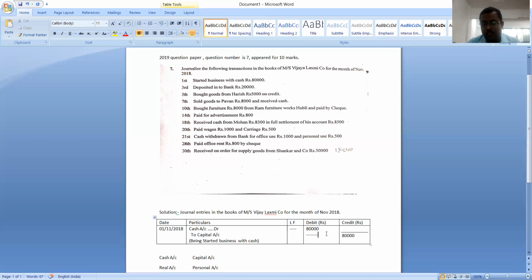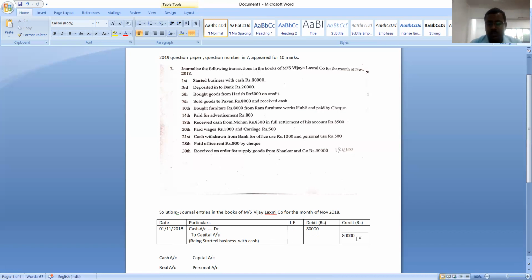Understood? So it is how we need to record entries in the books of journal. It is called a journal entry. See here, journal is nothing but a book in which day-to-day transactions are recorded in chronological order. And what is the meaning of journalizing? The way in which we record a transaction in the book of journal is called journalizing.